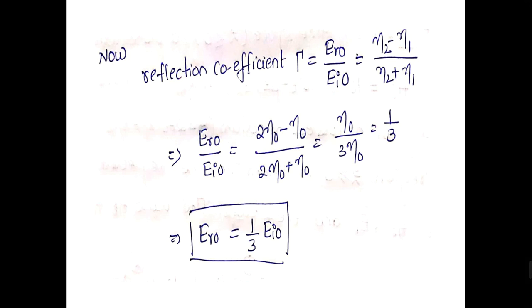So reflection coefficient is nothing but the ratio of reflected wave to that of incident wave. For normal incidence, its value is equal to eta 2 minus eta 1 by eta 2 plus eta 1. So ER naught by EI naught will be equal to, eta 2 is obtained as 2 eta naught, and eta 1 is equal to eta naught. So substituting the values, you get 1 by 3, where the magnitude of the reflected wave will be equal to 1 by 3 into magnitude of the incident wave.